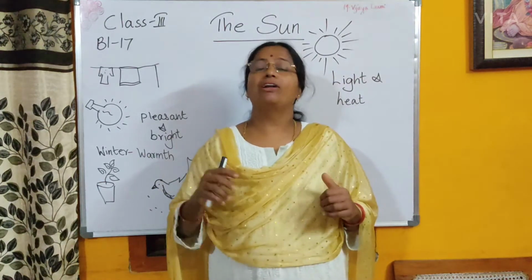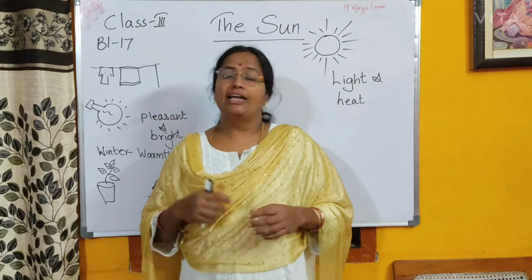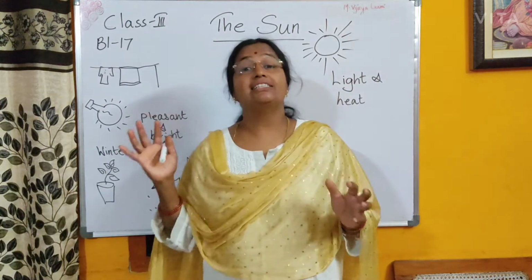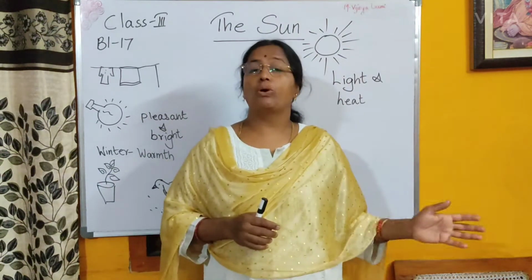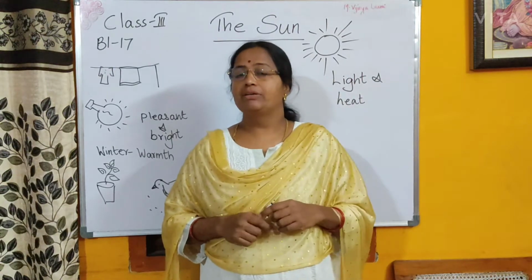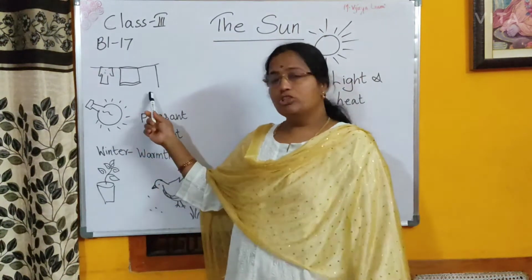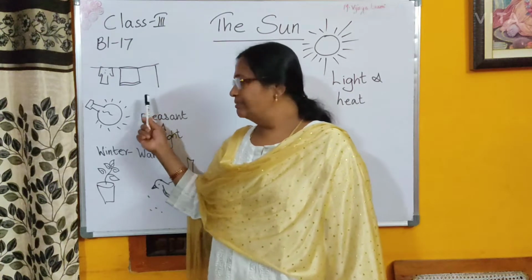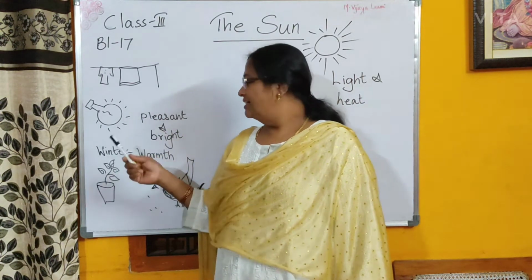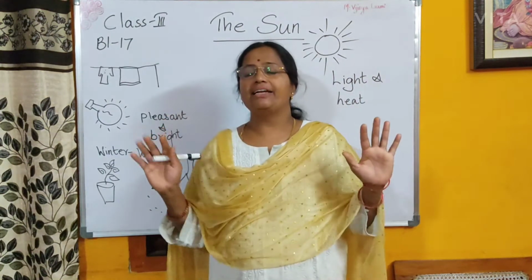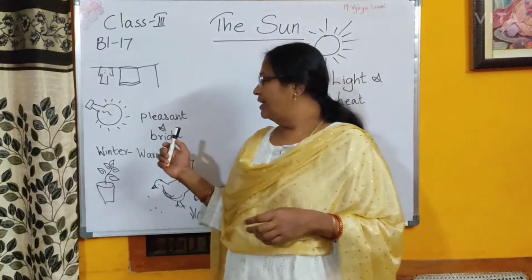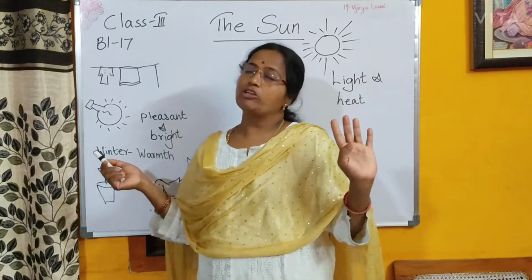With the help of what? Again, they need sunlight. In order to make food for themselves, plants need sunlight. Plants need sunlight to grow. Apart from soil, air and water, plants also need sunlight. So how many things? Clothes dry faster because of the sun's heat. In the daytime we have bright sunlight. It is pleasant and bright to see all the surroundings, all the creatures around us. Daytime is very bright and pleasant because of the sunlight.